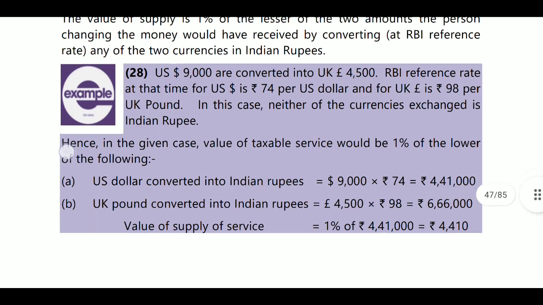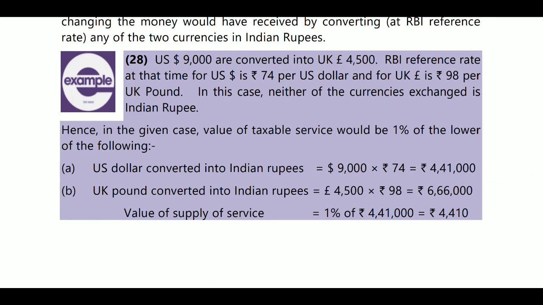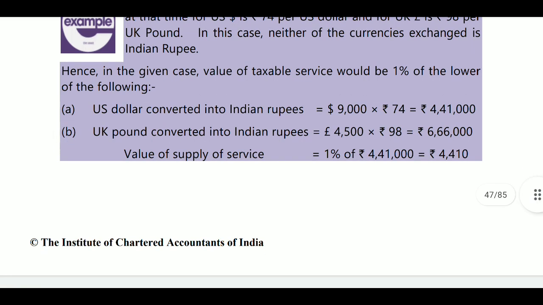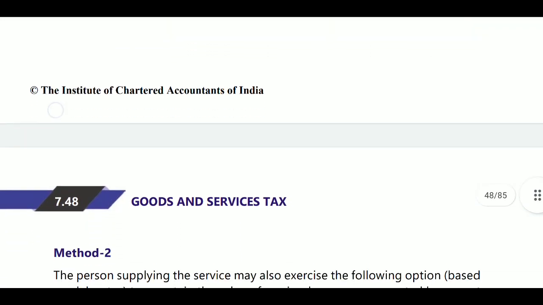So US dollars converted into Indian rupees: 9,000 into 74 rupees. UK currency converted into Indian rupees: 4,500 into 98. So the value of supply of service is equal to 4,41,000. Whichever is lower will be 4,41,000 into 1%, that is 4,410. 4,410 will be considered.